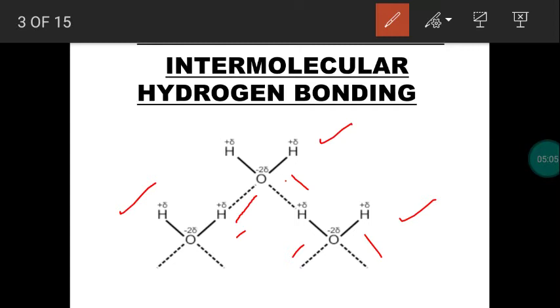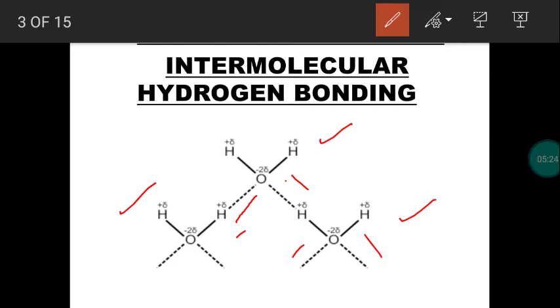This hydrogen bonding is responsible for the existence of water in the form of a liquid. Think about a world without liquid water: we cannot survive. For our survival, we need liquid water. We don't want only water vapor or ice.